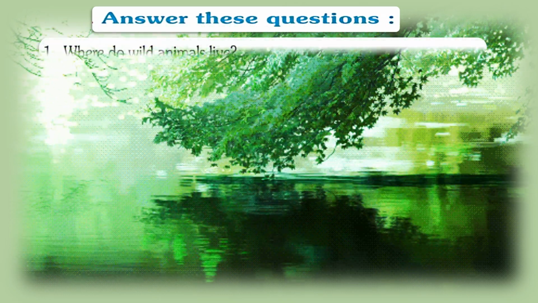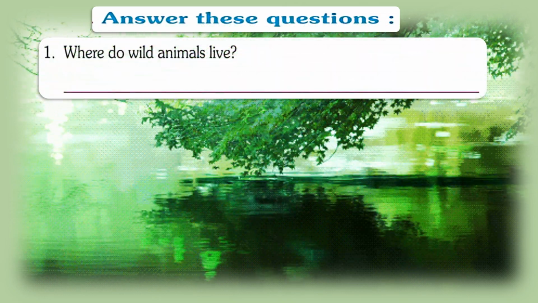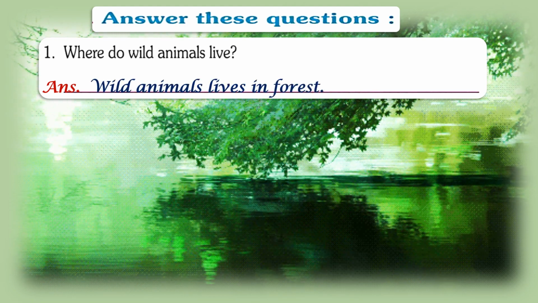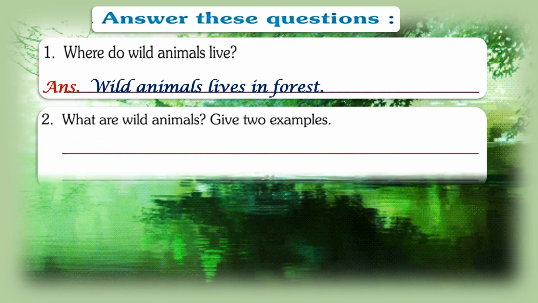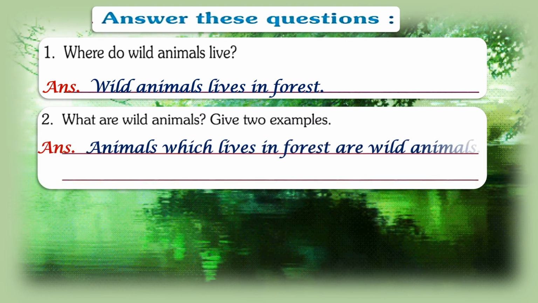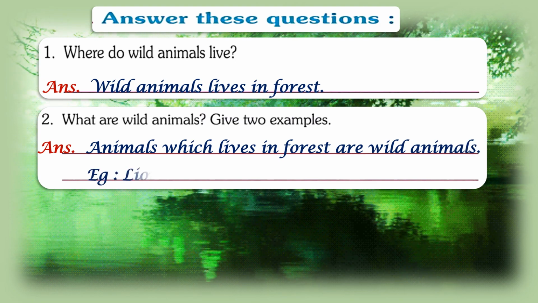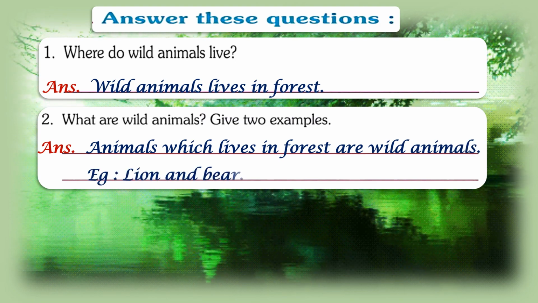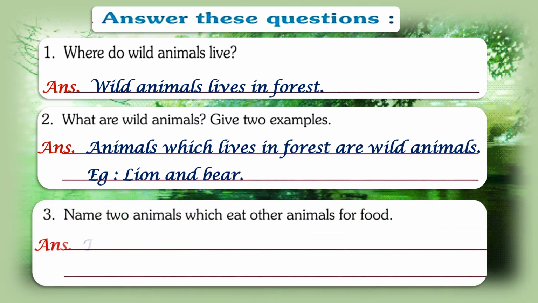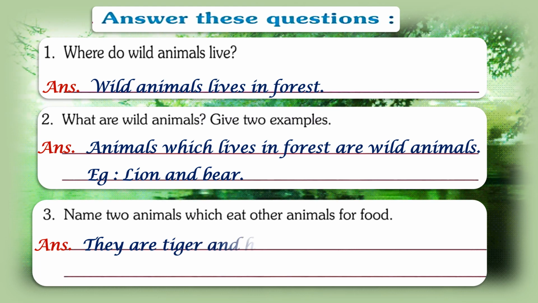Answer these questions. Where do animals live? Wild animals live in the forest. What are wild animals? Give me examples. Animals which live in the forest are wild animals. Example, lion and bear, or maybe tiger, or maybe an elephant. You can write anything. Name two animals which eat other animals for food. They are tiger and hyena.